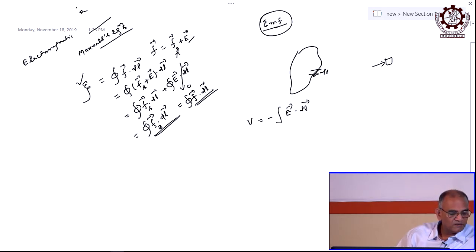How can you write that? Of course, it is from A to B. If there is a path and potential difference, there should be 2 points, right? Then potential difference you can write in terms of electric field intensity by this integration. So then you can tell it is V_BA, right.